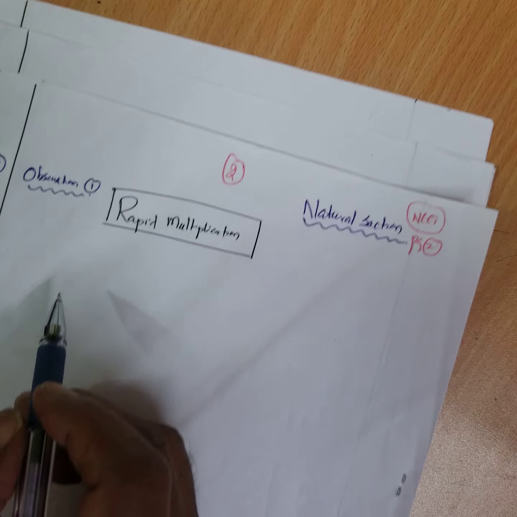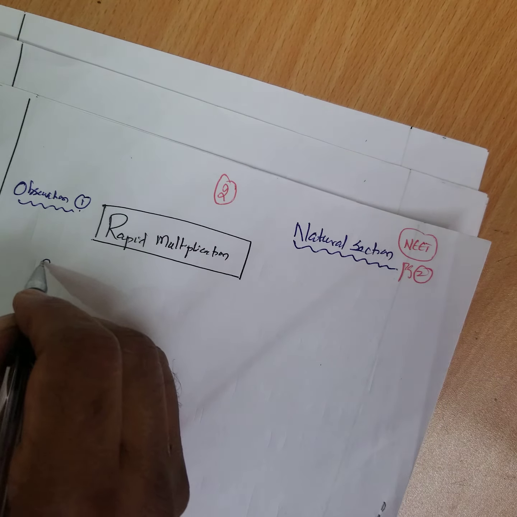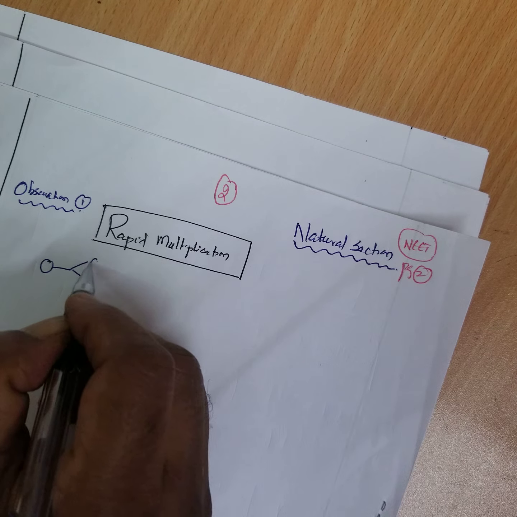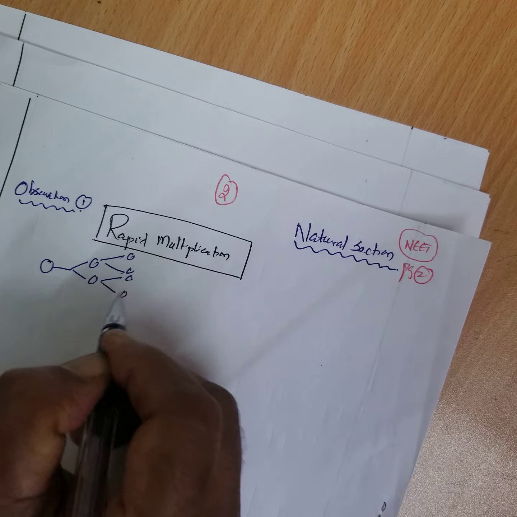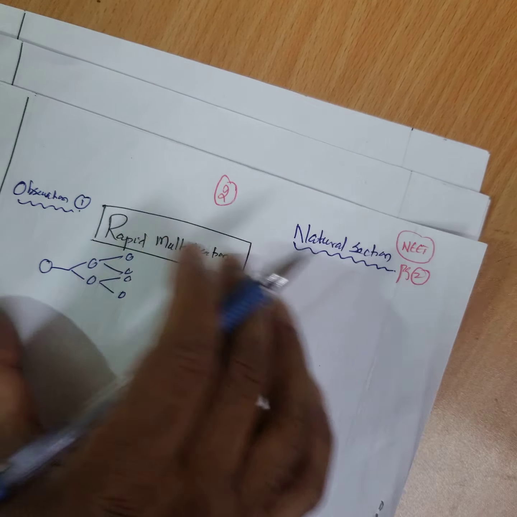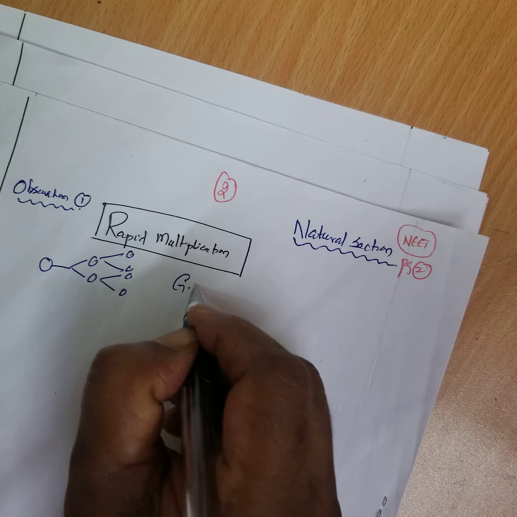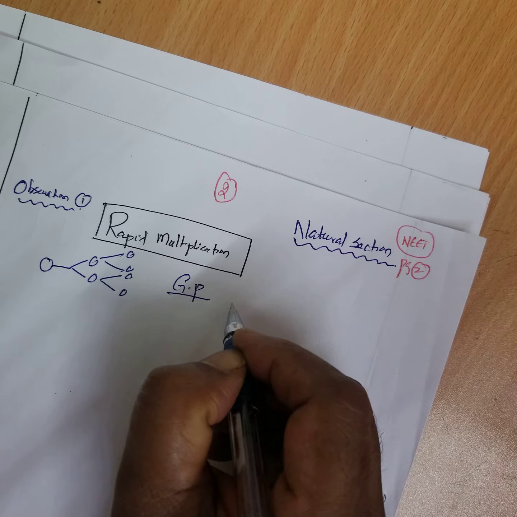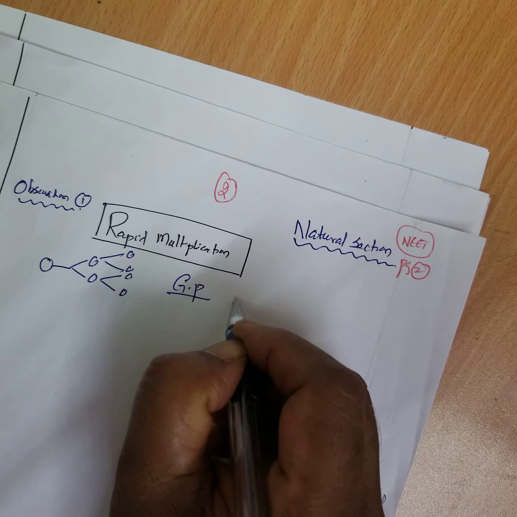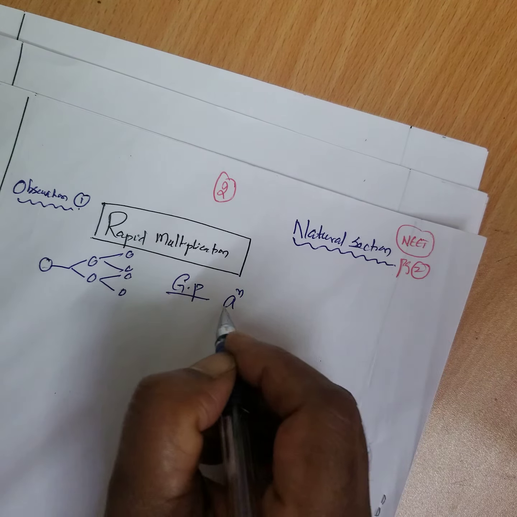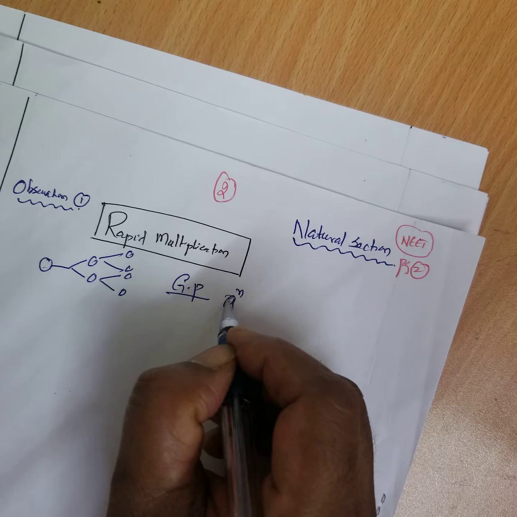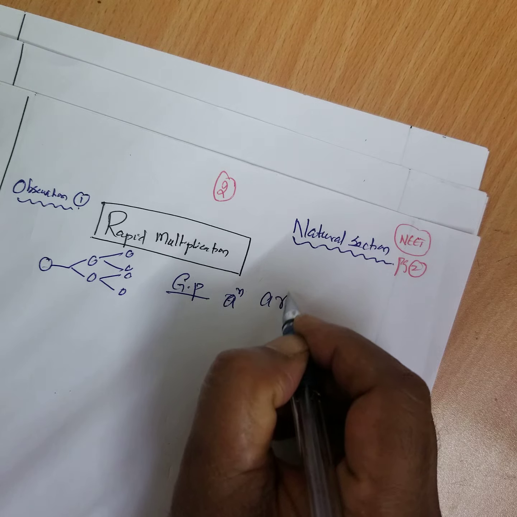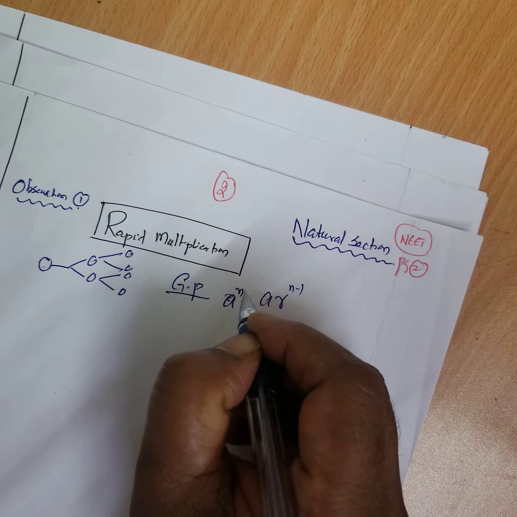What actually happens? What do you mean by rapid multiplication? First, one cell divides into 2 cells. These 2 cells further divide into 4 and so on. Like a nuclear fission, it keeps going. This is called geometric progression, a r to the power of n minus 1, n keeps on increasing.